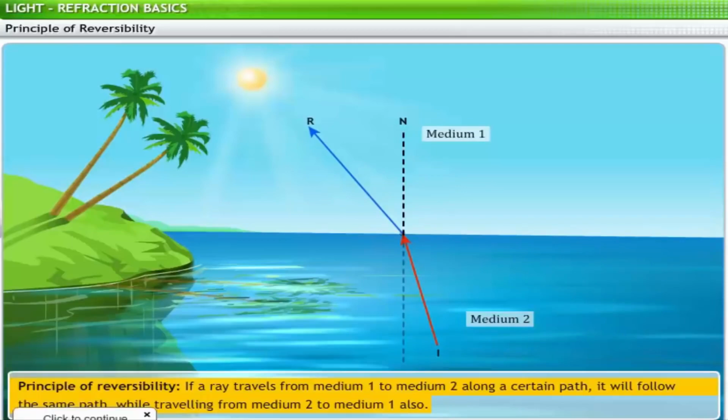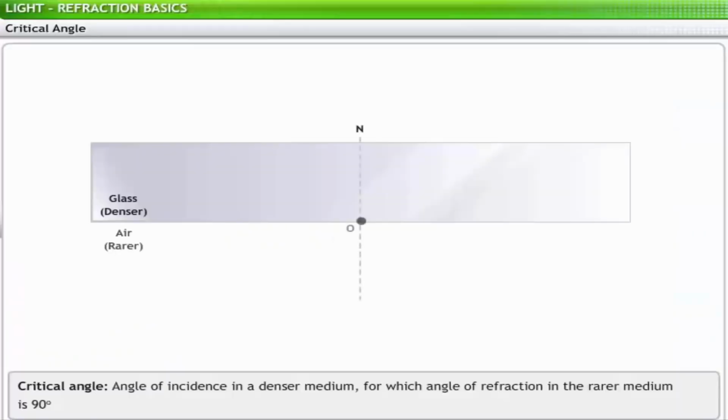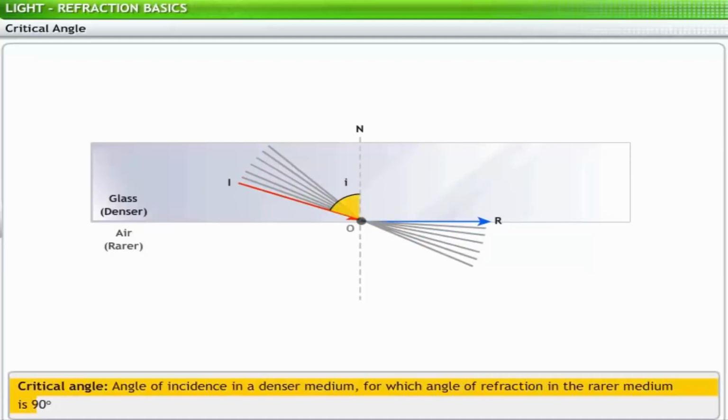Now let's consider a case where a light ray passes from a denser medium to a rarer medium and bends away from the normal. If the angle of incidence i in the denser medium is increased, then at a particular angle of incidence, the refracted ray propagates along the boundary of the two media. This angle of incidence is called the critical angle of the given denser medium with respect to the given rarer medium and is denoted by iC.